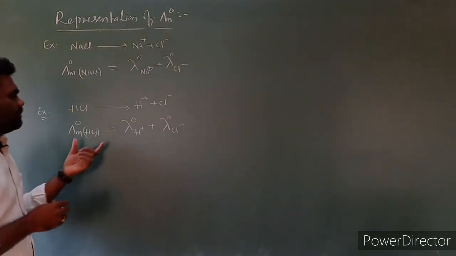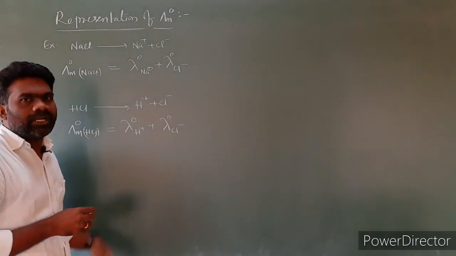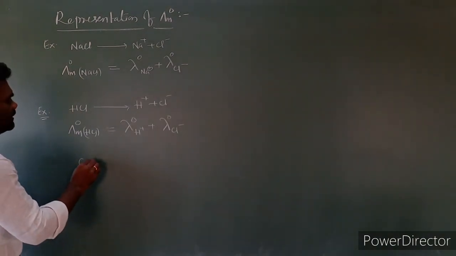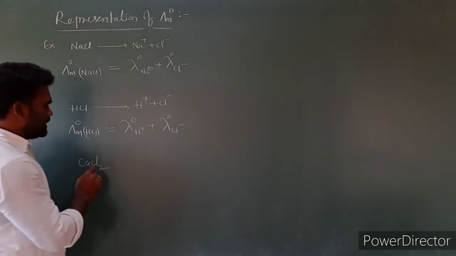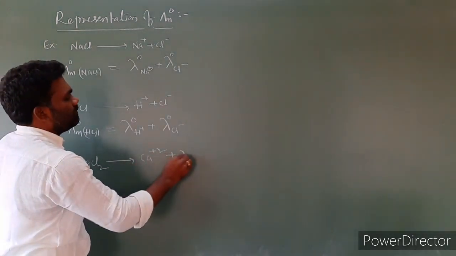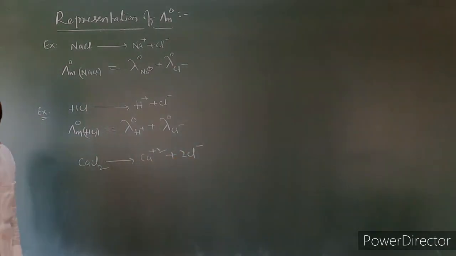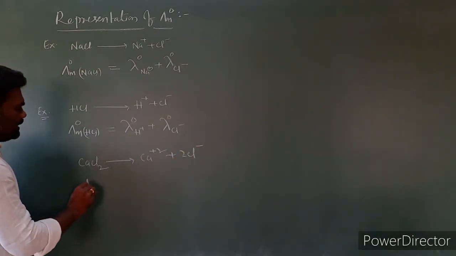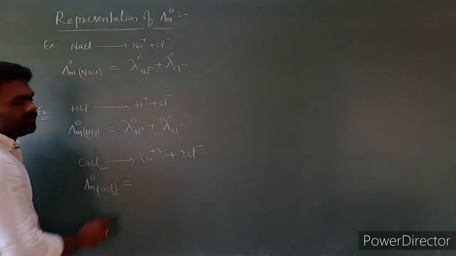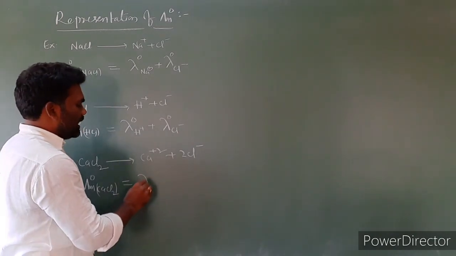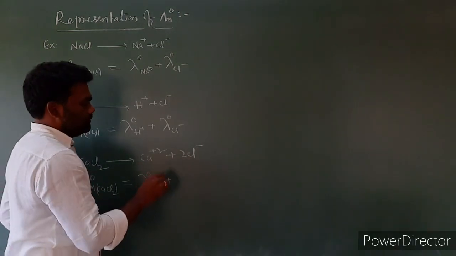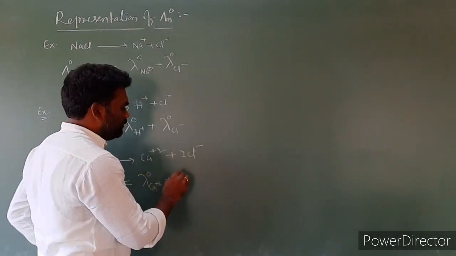So this is a representation of limiting molar conductivity for hydrochloric acid. Then another example. I am taking CaCl2. The CaCl2 dissociates into Ca2+ plus 2Cl-. Then for this case, lambda m naught CaCl2 is equal to lambda naught, the limiting molar conductivity of cation Ca2+, plus the limiting molar conductivity of anion.